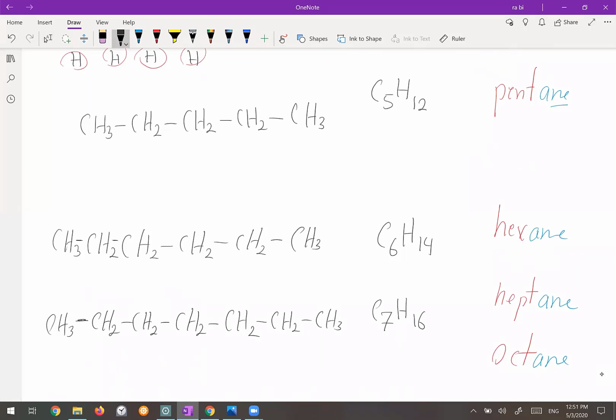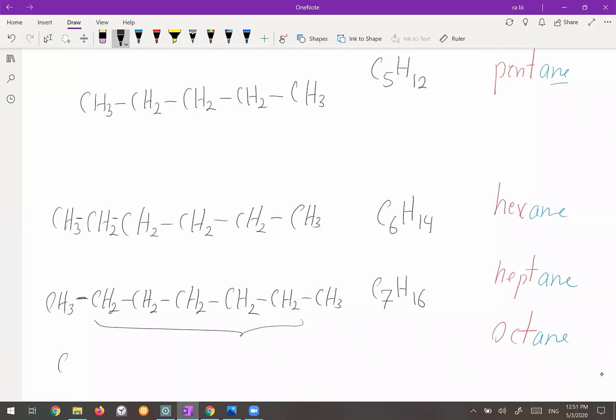Here you can see that the length of the hydrocarbon chain becomes very long. So instead of writing all of this CH2, I can write it like this. I can write CH3 in the parentheses, CH2. How many CH2 do I have here? 1, 2, 3, 4, 5. 5, and then finally I have CH3. So this is another format to show the long chain hydrocarbon that we have here.